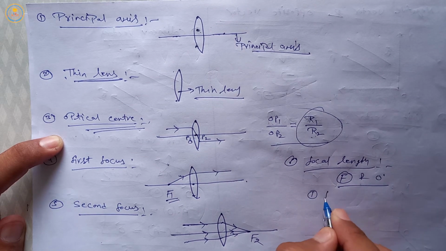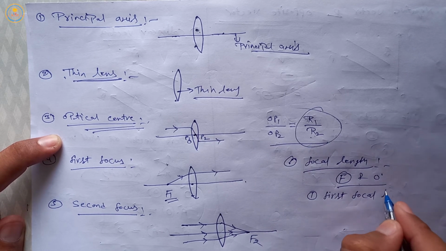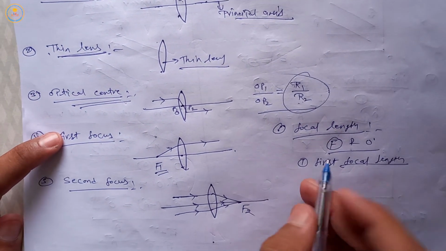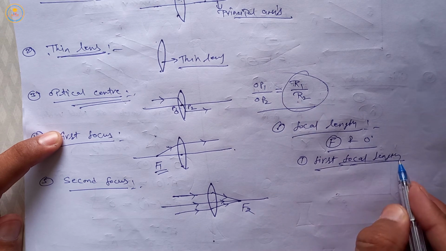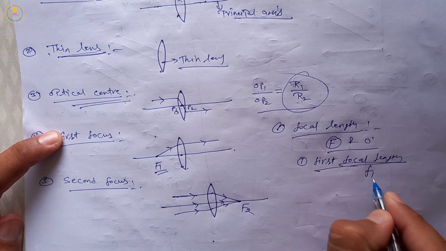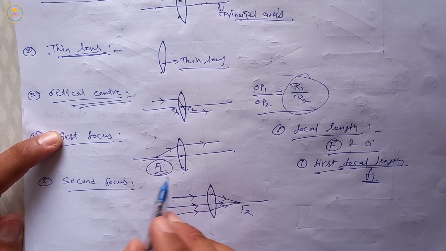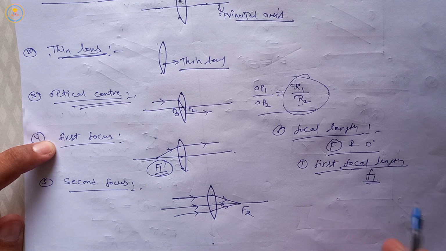First is first focal length. The distance between the first focus point and optical center is called first focal length and this is denoted by small f1. Here capital F1 denotes the first focus point, but small f1 denotes the first focal length.